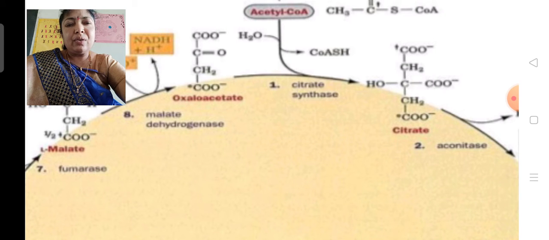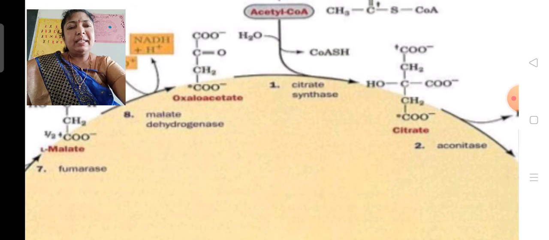Here acetyl coenzyme A condenses with oxaloacetic acid into citric acid, in the presence of the enzyme citrate synthetase.